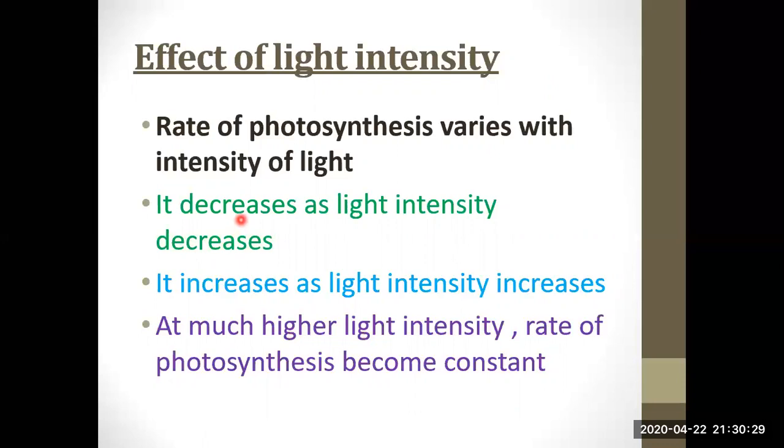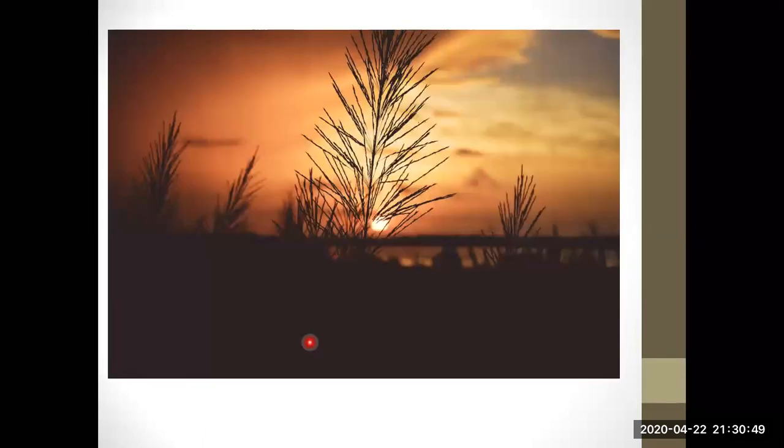The rate of photosynthesis decreases as the light intensity decreases. It increases as light intensity increases. So there is a direct relation of light intensity with photosynthesis. At much higher light intensity, the rate of photosynthesis becomes constant. You can take an example here at the time of dawn. When there is not enough light, the process of photosynthesis is very, very slow, while when the sun rises to its full, the rate of photosynthesis becomes very fast and attains very high speed.